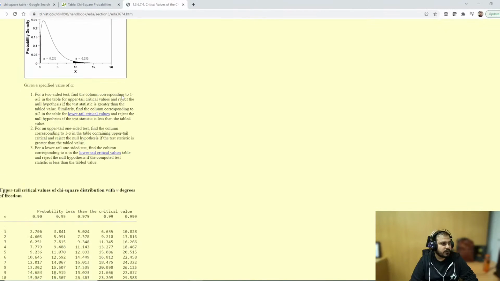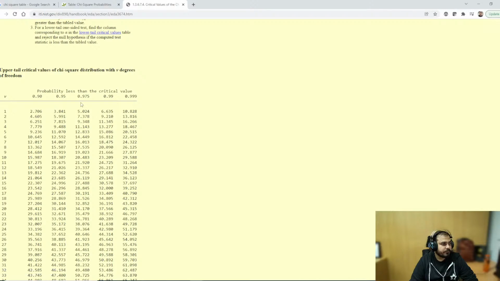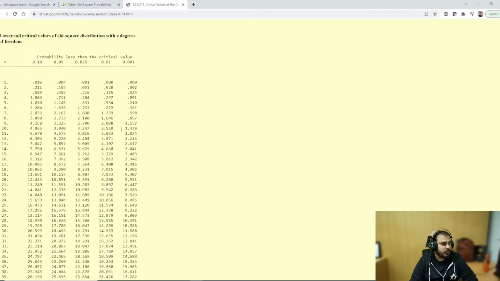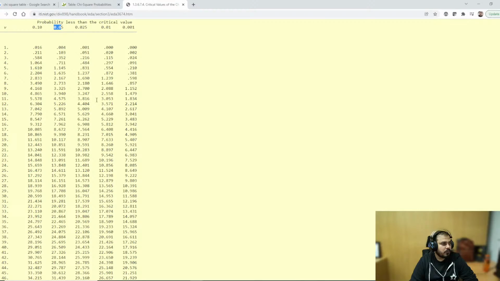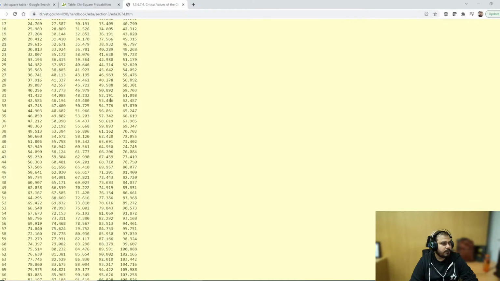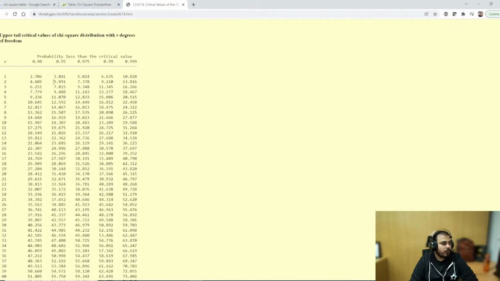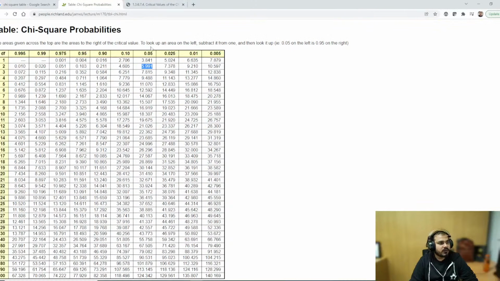Let's see another table. Less than critical value, 0.05. See, if I subtract 0.05 from 1, it will become 0.95, right? So here also you can see that it is showing 5.991. Here also same thing. To look up the area on the left, subtract it from 1. That is 0.05 on the right is 0.95 on the left.